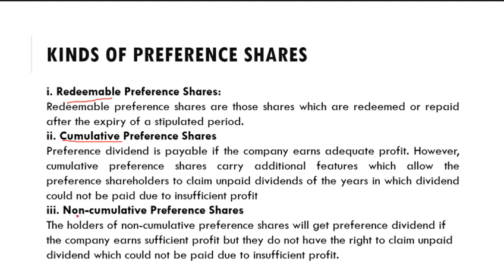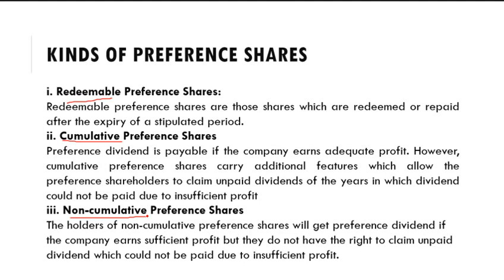And in case of non-cumulative preference shares, if the company does not have sufficient profit to pay dividend this year, and the company does not pay the dividend for this year, then in the next year the shareholders will not get the dividend of the previous year. So they don't have such an opportunity here. Their unpaid dividend will not cumulate in case of non-cumulative preference shares.